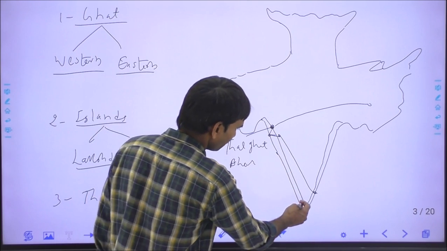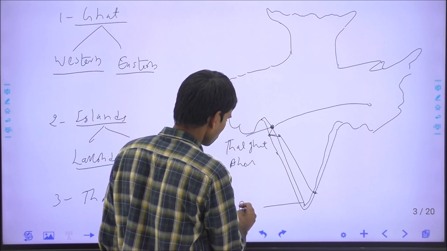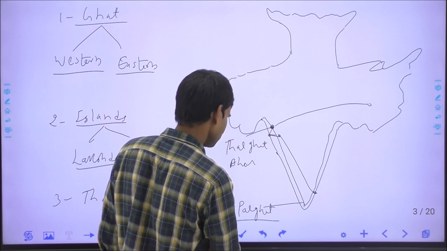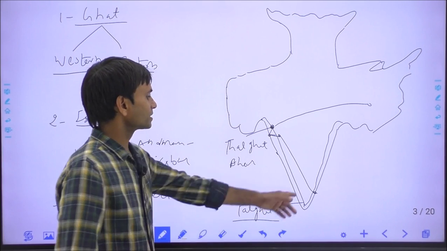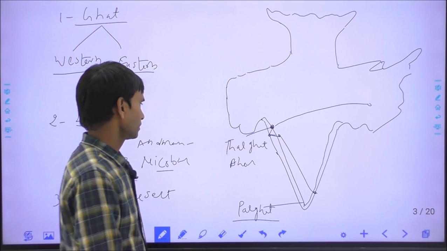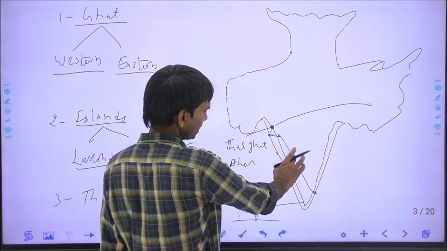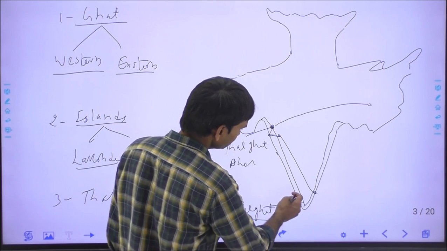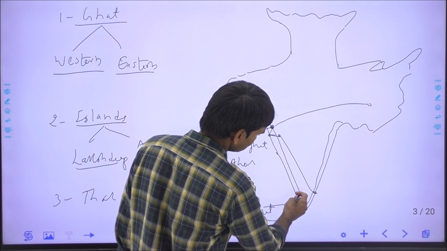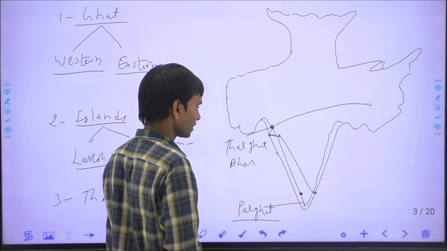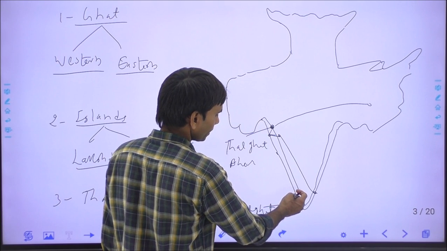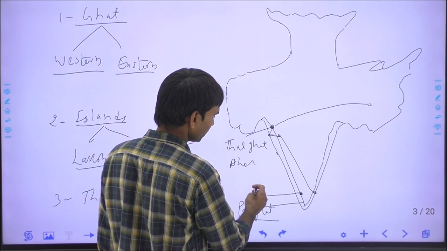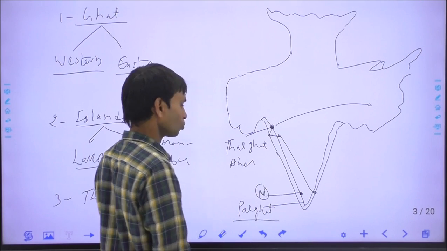And this is the Pal Ghat, also called the Palakkad. Pal Ghat connects the Western Ghat and Eastern Ghat. And there are some mountain ranges in the Western Ghat, and these are important in the Tamil Nadu and Kerala region. These are the Nilgiri mountains, indicated through N.